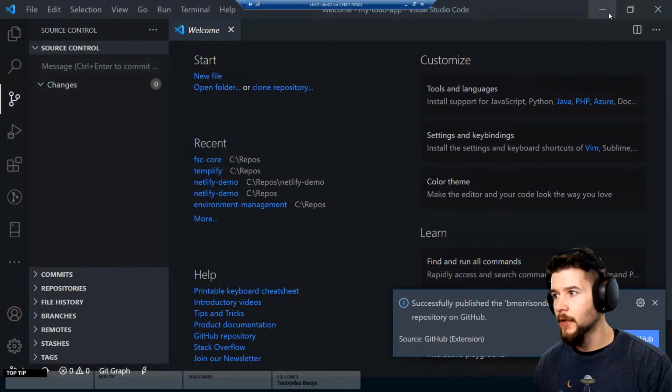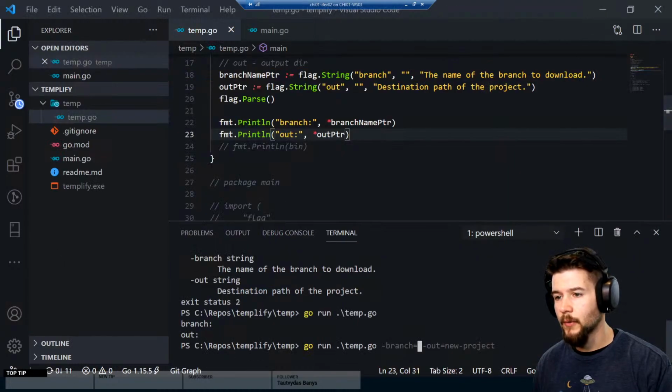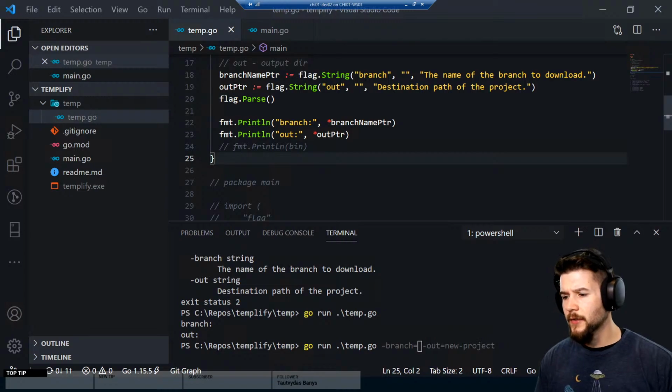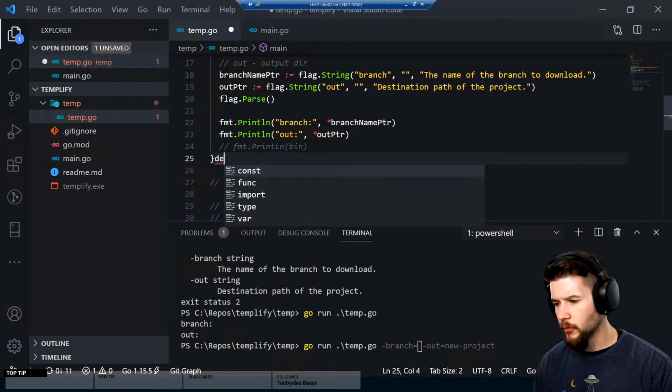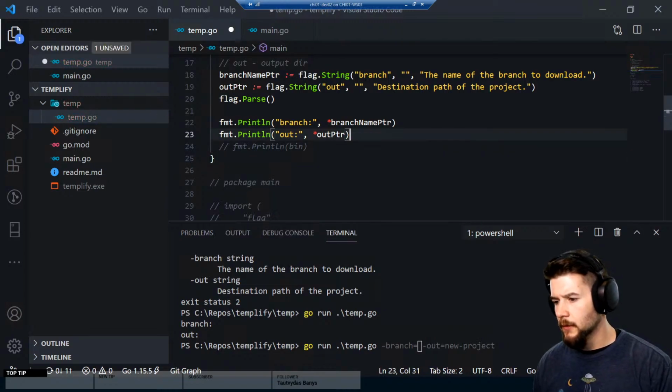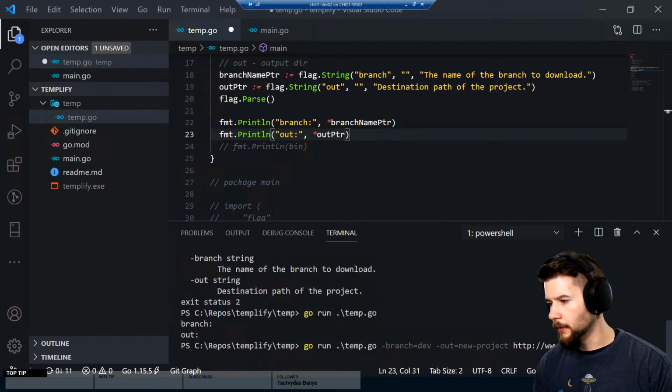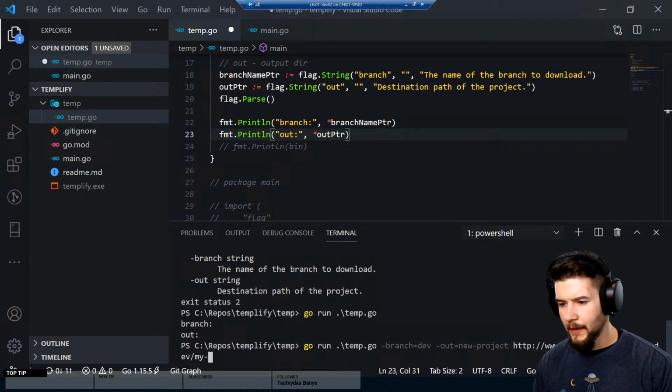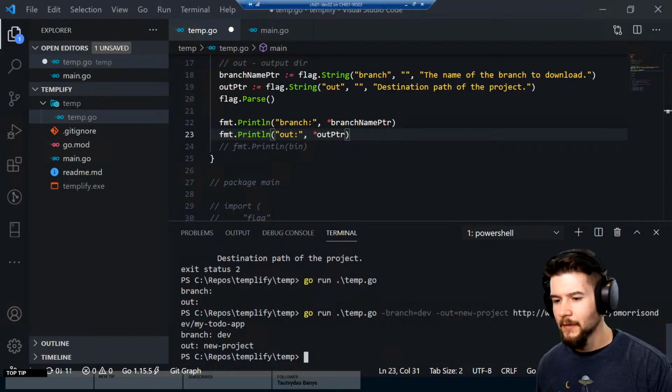Okay, so I don't care about that anymore, and I don't want that open. So now let's update this. So our branch will be dev. So the format is the name of the executable, branch equals dev, out equals new project, and then we'll put the name of the actual GitHub URL. So http://www.github.com/bmorrisondev/my to-do app.